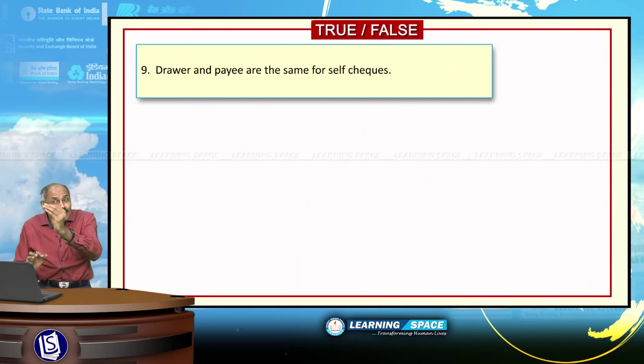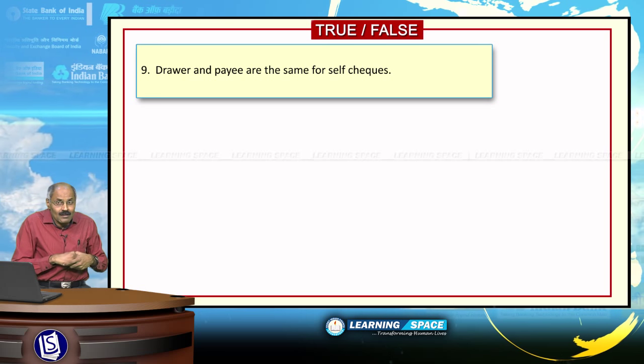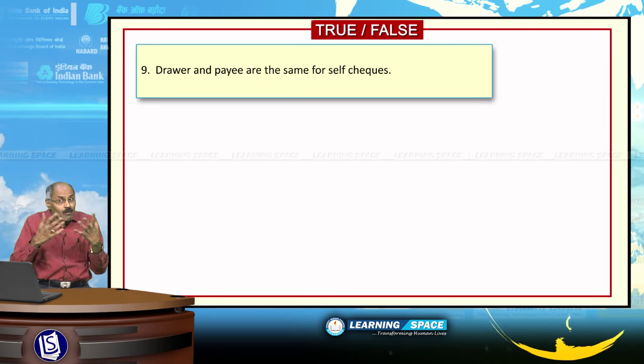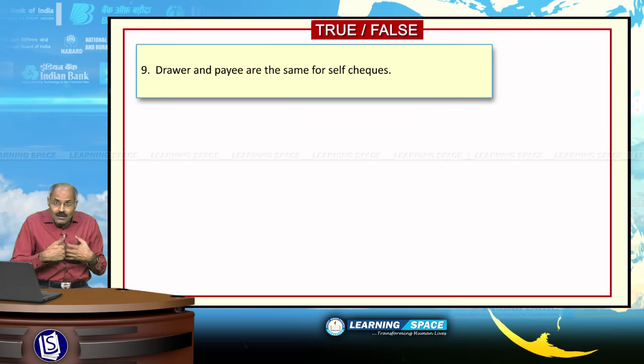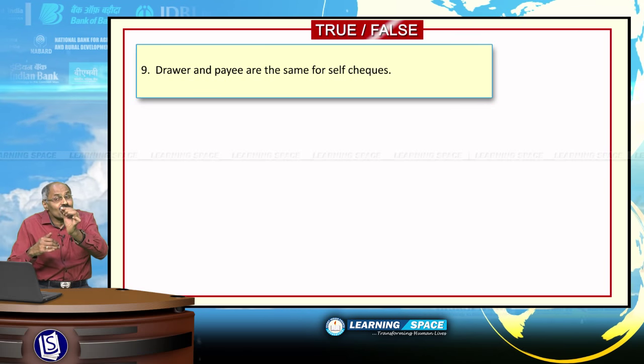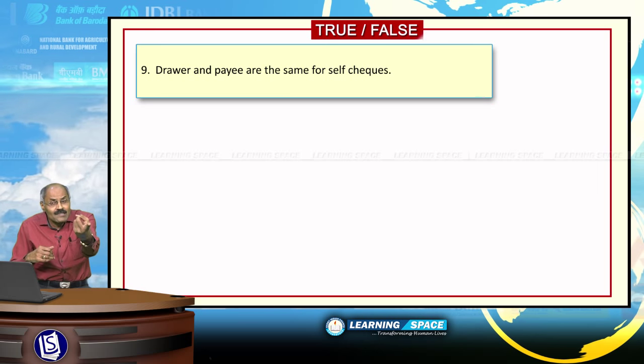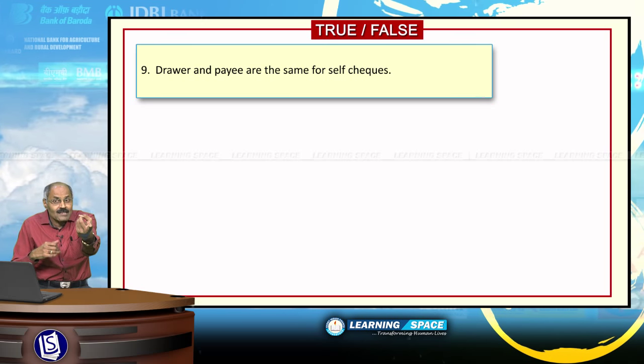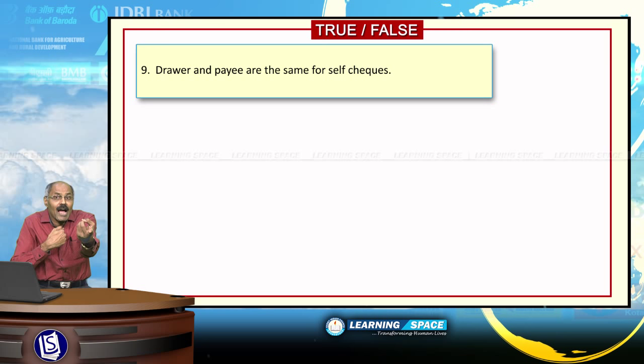Drawer and payee are the same for self checks. I am the drawer, I have bank account, I have checkbook, I am writing the check. I am the drawer or maker of the check. My bank is drawee bank. If I am getting money through check, I am the payee.